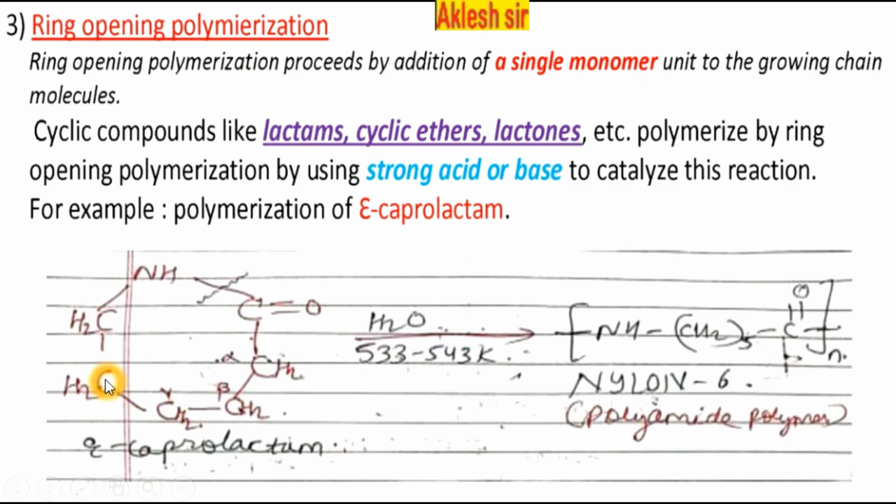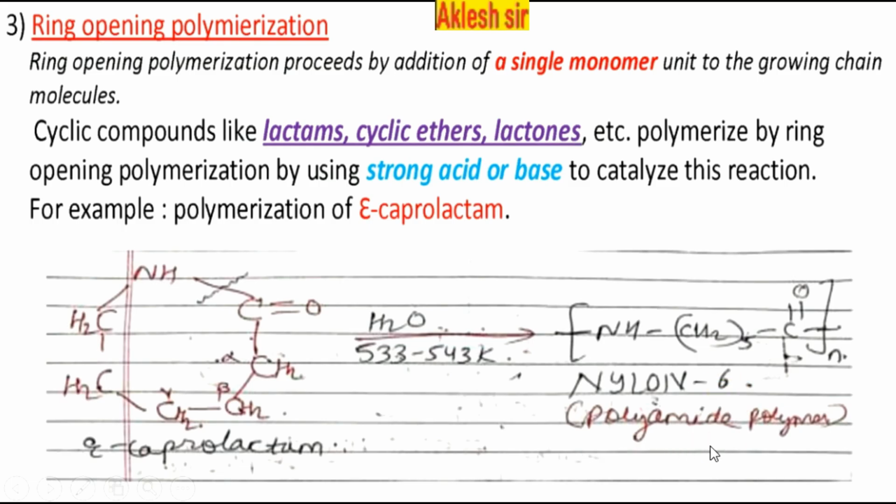The formula is NH-CH2 with C double bond O. In this, the bond between C double bond O and NH breaks in the presence of water at 533 to 543 Kelvin, to give NH, then CH2 whole raised to 5, then C double bond O. This is the repeating unit. Why is it called nylon 6? Because the starting material used contains 6 carbon atoms: 1, 2, 3, 4, 5, 6. Therefore it is called nylon 6.